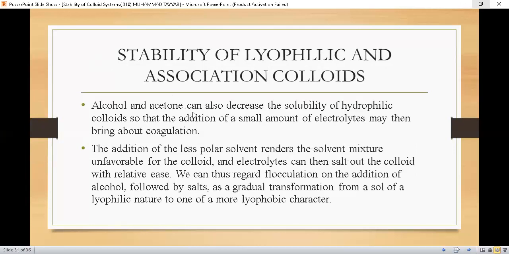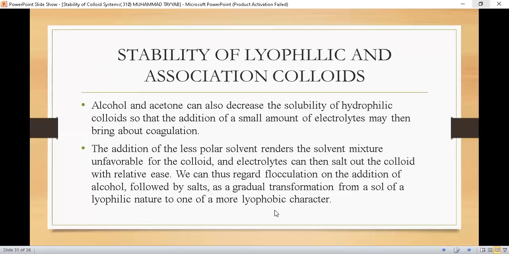Addition of less polar solvent like acetone and alcohol also bring about coagulation in lyophilic colloids. The addition of less polar solvent renders the solvent mixture unfavorable for the colloid, and electrolytes can then salt out the colloid with relative ease. We can thus regard flocculation on the addition of alcohol followed by salts as a gradual transformation of a solution of lyophilic nature to one of more lyophobic nature.